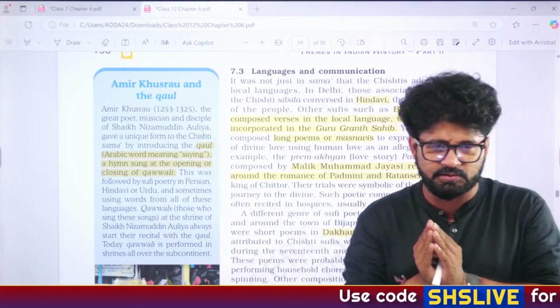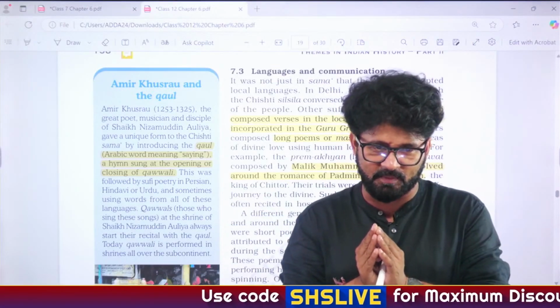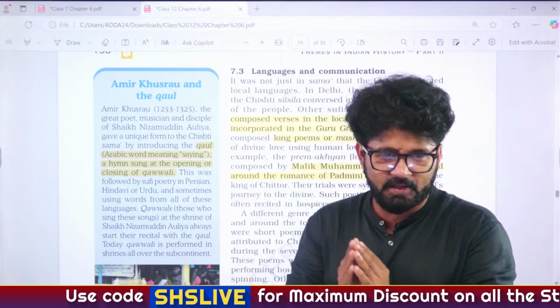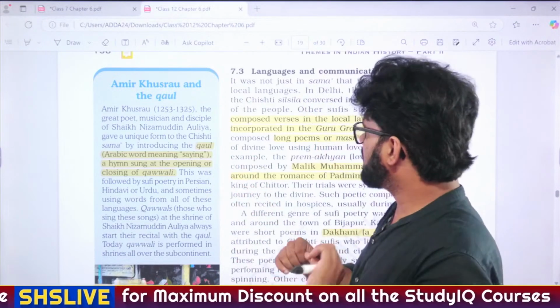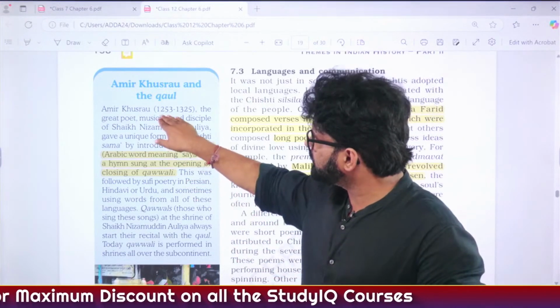Now the question is, they were secular. His name is very easy to remember. Whose Kritika? Mine or whose? Write it in the comment section. So please pay attention. 1253 to 1325.